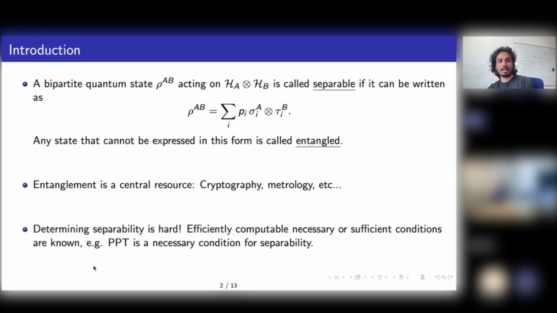For example, a very well-known necessary condition for separability is called PPT. If a state is separable, then you take the state, do the so-called partial transpose, and you get a positive matrix. For every separable state, the partial transpose has to be positive, right? So it's a necessary condition for separability, but it's not sufficient. If the partial transpose of a state is positive, it doesn't mean it's separable. It's just a necessary condition, right?